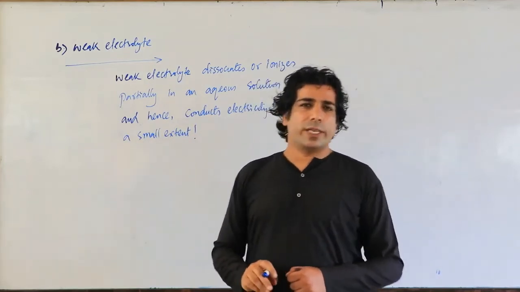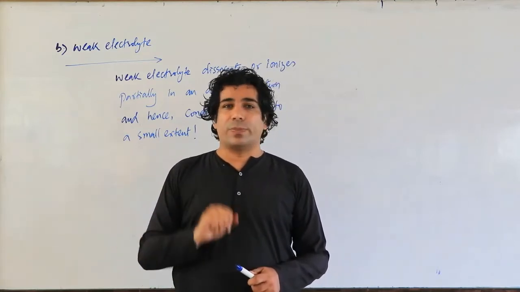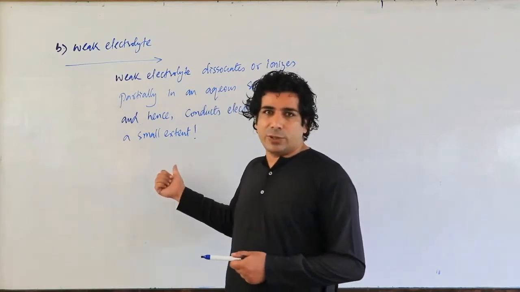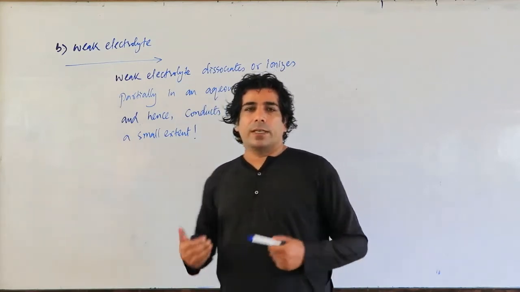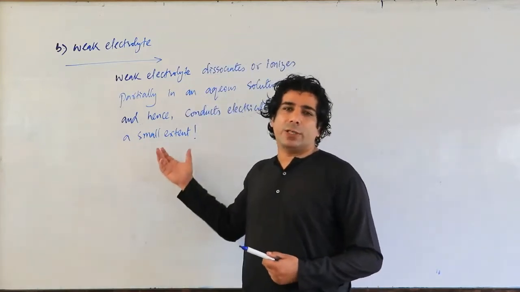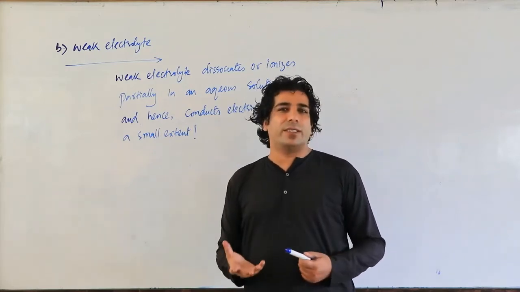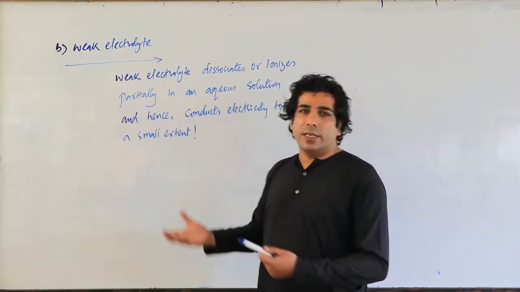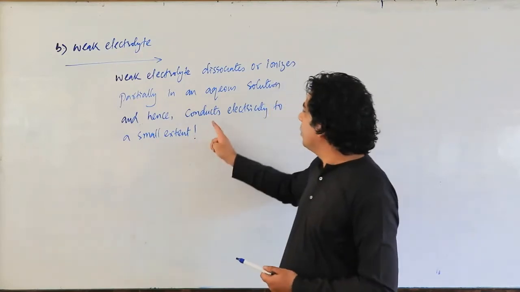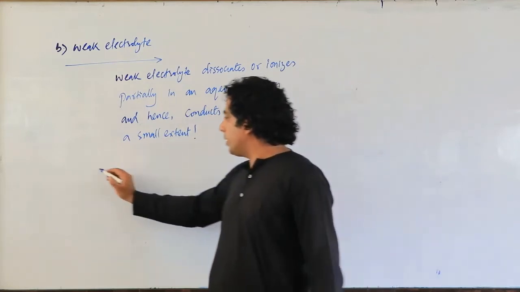There is not 100% dissociation of a weak electrolyte. A strong electrolyte dissociates 100%, so alpha will be 1. But in case of a weak electrolyte, the dissociation is partial. So when there is a partial dissociation, a weak electrolyte will always give you a smaller number of ions. When it gives you fewer ions, what will happen, my dear friends? The conductance of the solution will be very low. So that's why I wrote, and hence conducts electricity to a small extent. Okay, so let's take an example.